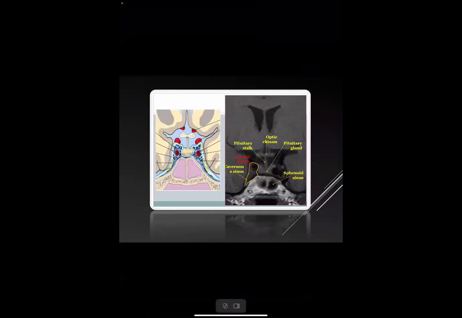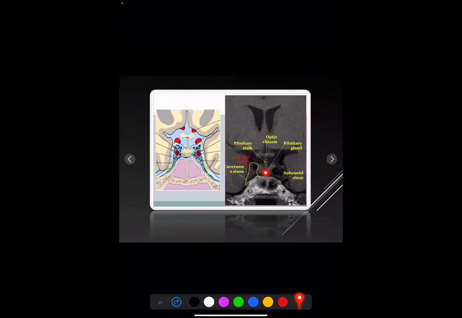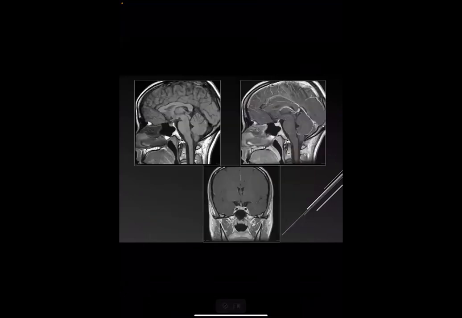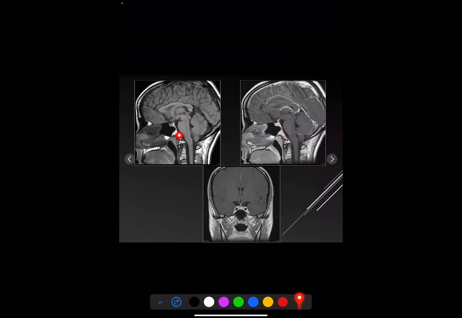This is a T1 coronal image of MRI demonstrating the sellar structure. This is the pituitary gland with the infundibular stalk, suprasellar cistern with the optic chiasm, with the carotid artery in the cavernous sinus, and the sphenoid sinus posterior to it. This is a T1 MRI sagittal image demonstrating the normal pituitary gland. This is the enhanced T1 sagittal and coronal image.